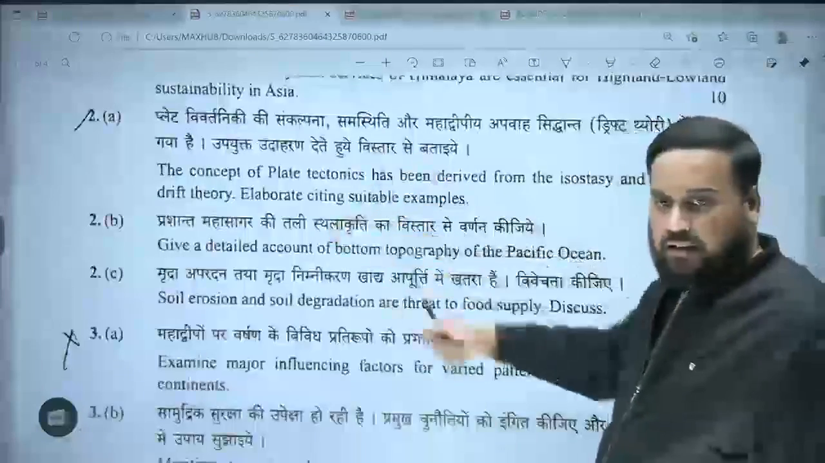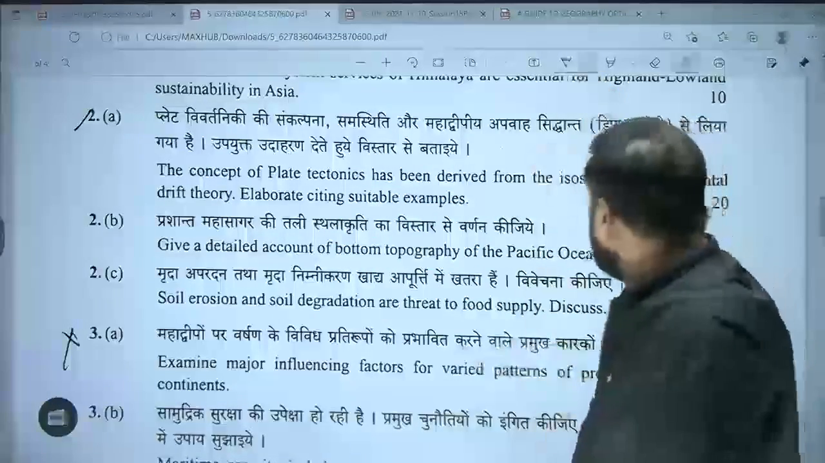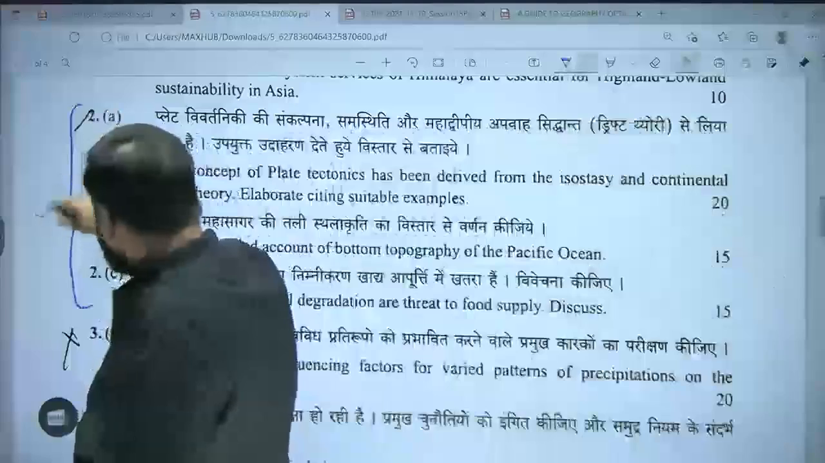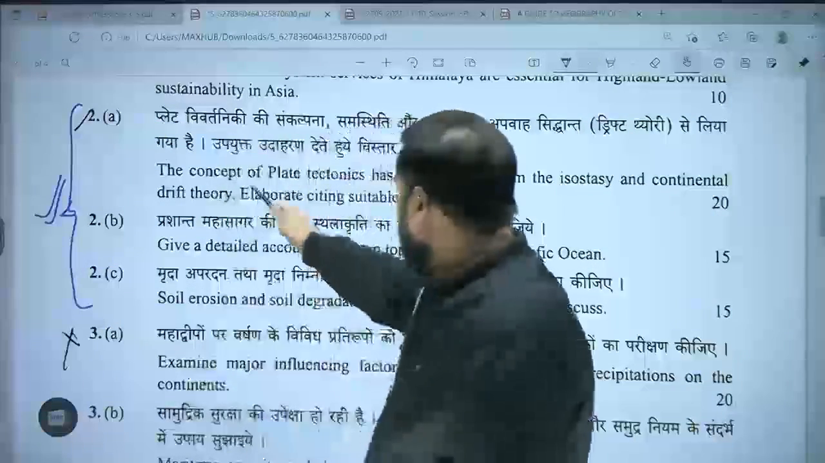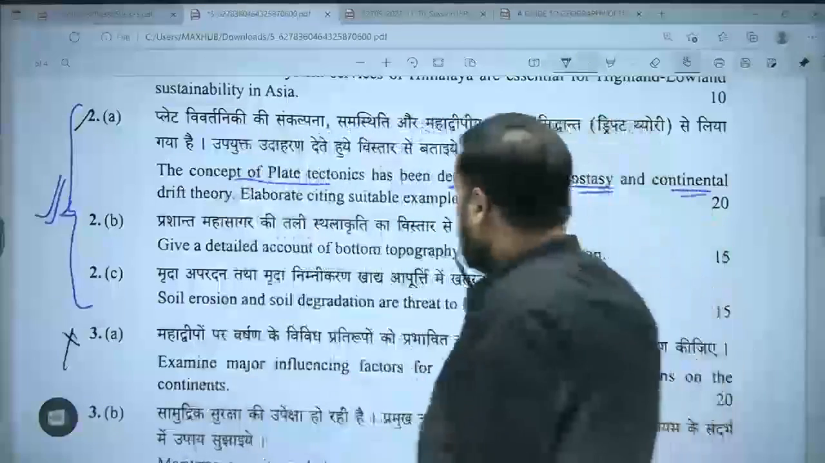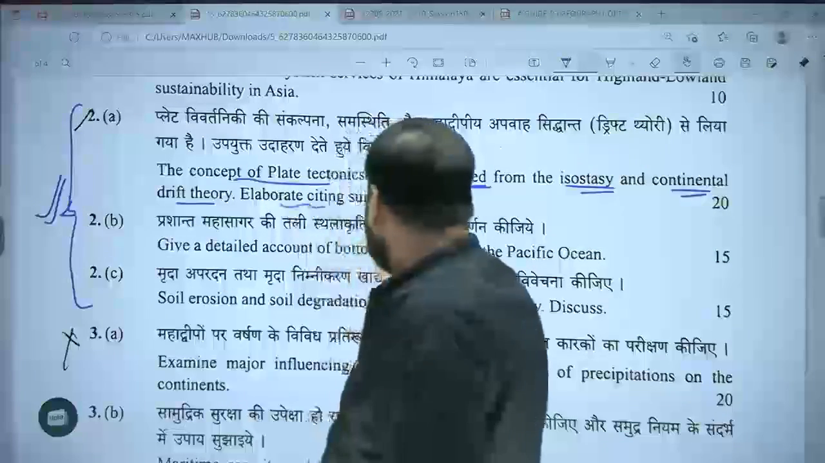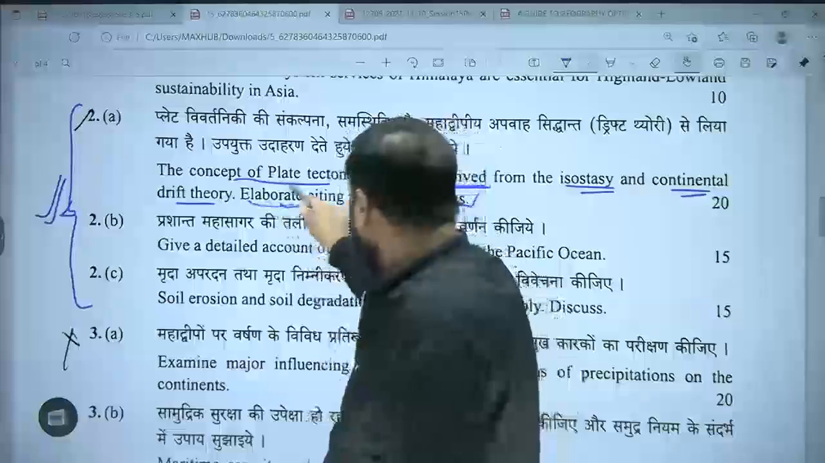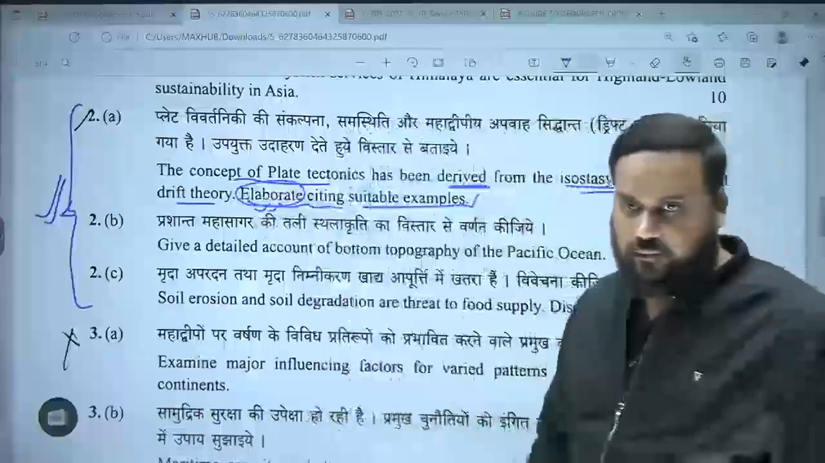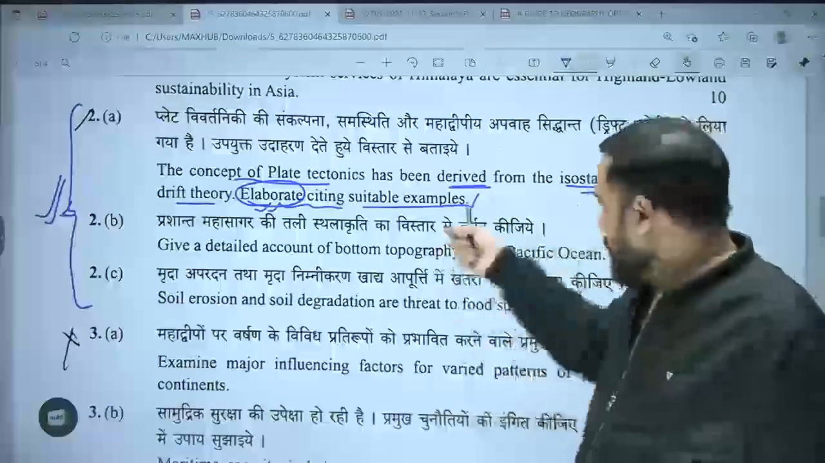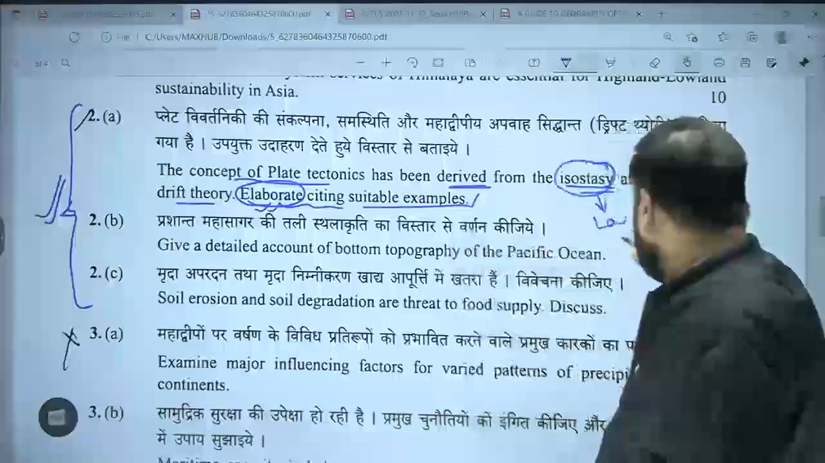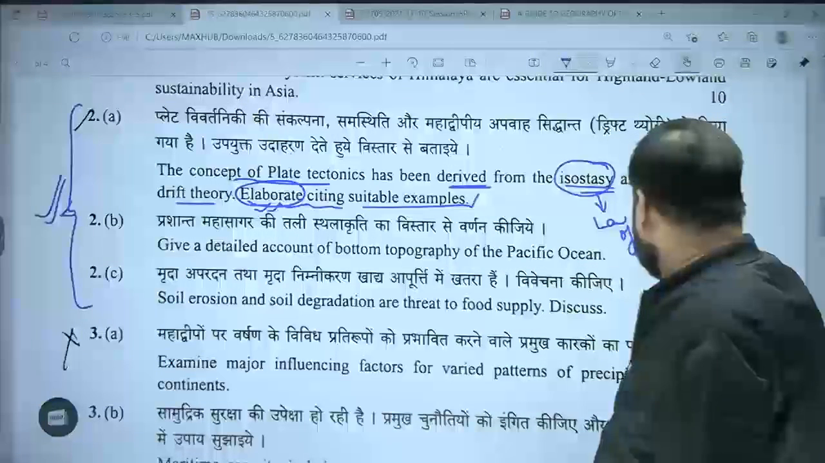So question number 2, as I said, was the one which, if I was a student and particularly a guidance student, I would have chosen. The concept of plate tectonics has been derived from isostasy and continental drift theory. Elaborate, citing suitable examples. Here the keyword was elaborate. That means you didn't have to write much critique of this. You just have to elaborate. So we know that the idea of isostasy is basically what? It was the law of flotation.